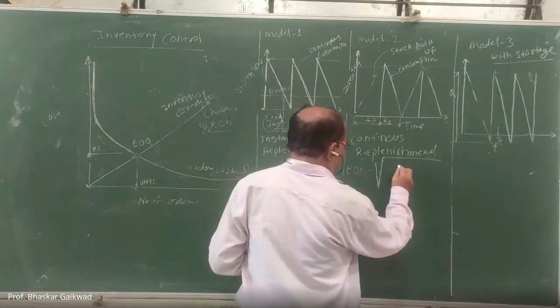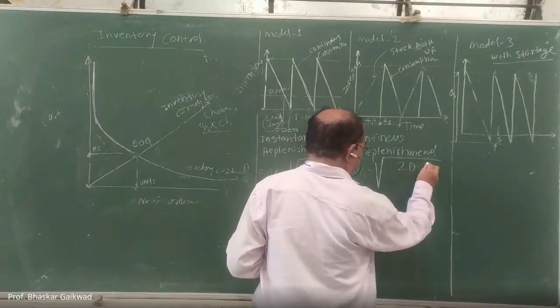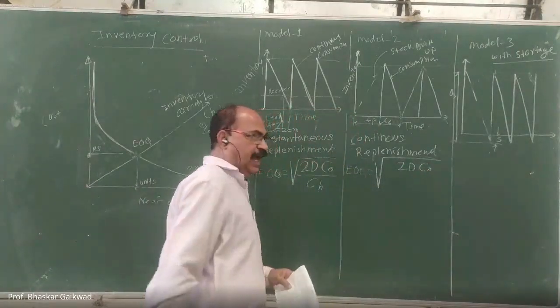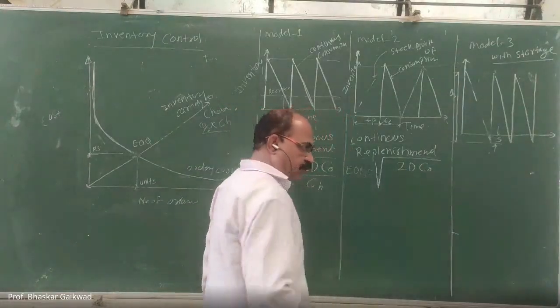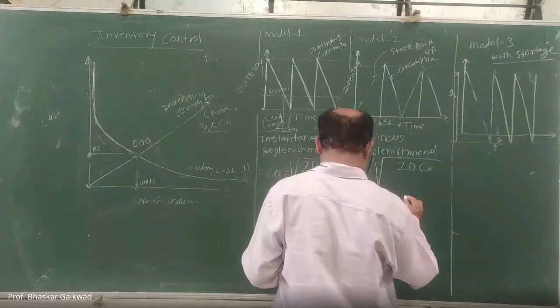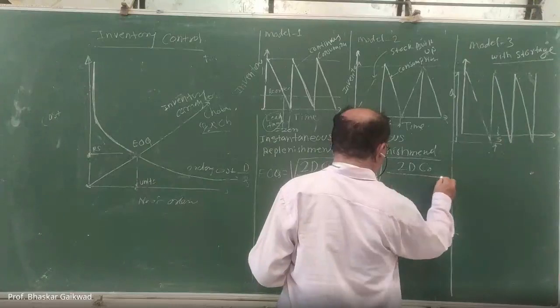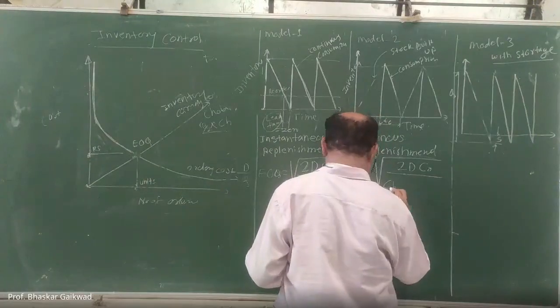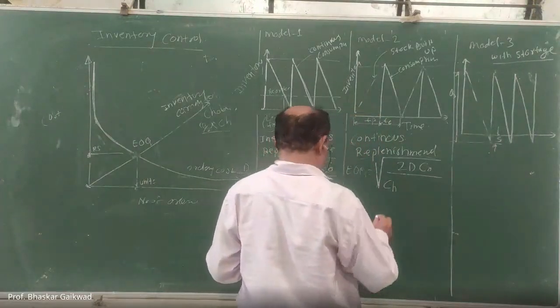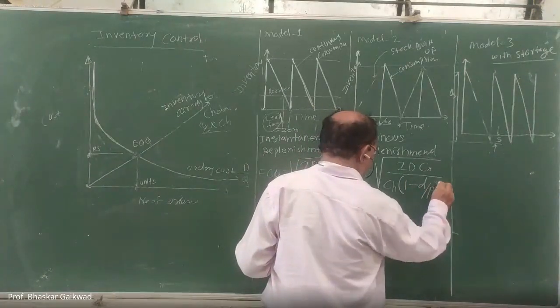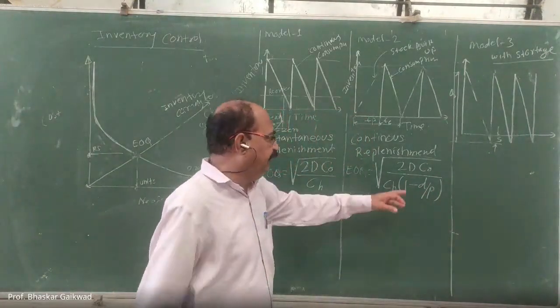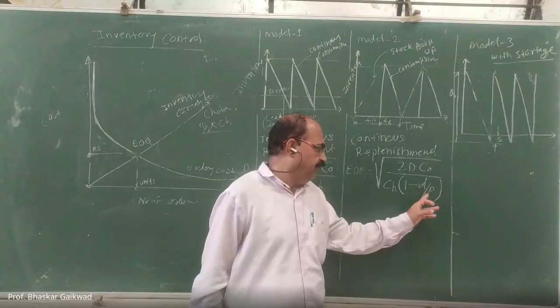The equation is the same: 2 capital D C_O, where capital D means annual demand, and this is the ordering cost per unit, divided by your inventory carrying cost, and in bracket 1 minus D over P. So what is the D here and what is the P?